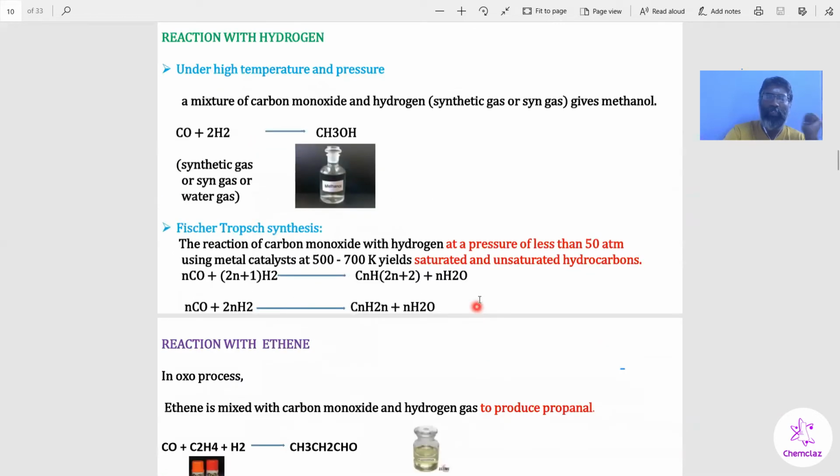If you change the conditions, to low pressure, less than 50 atmosphere, and 500 to 700 Kelvin, in the presence of a metallic catalyst, the same carbon monoxide reacts with hydrogen and gives saturated or unsaturated hydrocarbons. So depending on the pressure, we get different products. This reaction is called Fischer-Tropsch synthesis. This is a very important reaction.